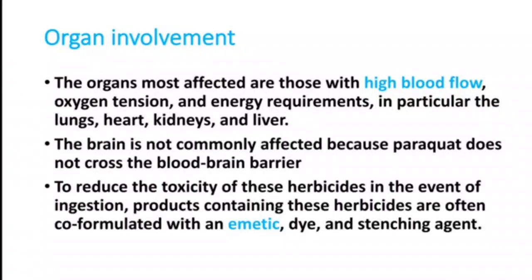Almost all organs which have a high blood supply will be involved in paraquat poisoning except the brain. The brain is mostly unaffected, but when you do a CSF study, you can find paraquat in the CSF, though the brain is commonly not affected. So the common organs are lungs, kidneys, heart and liver.